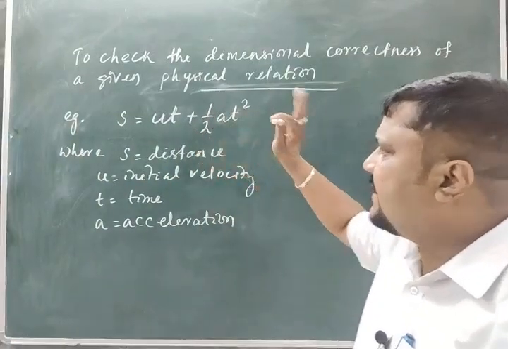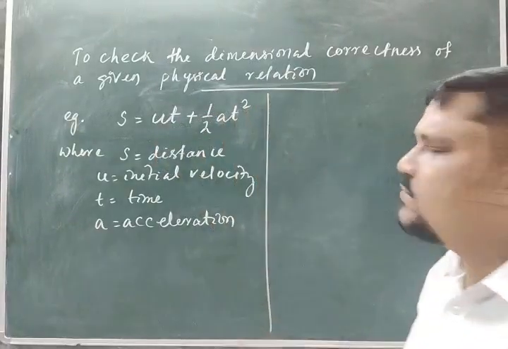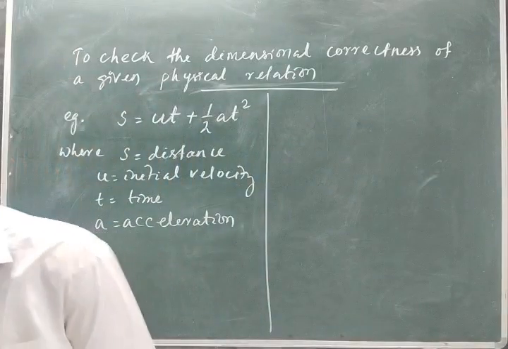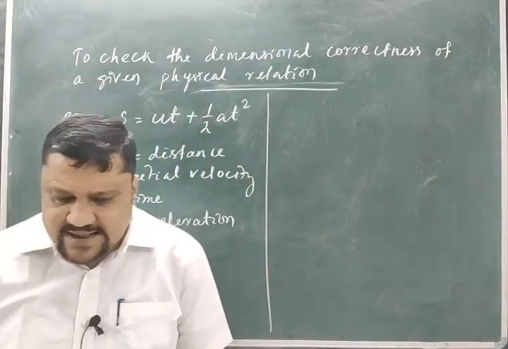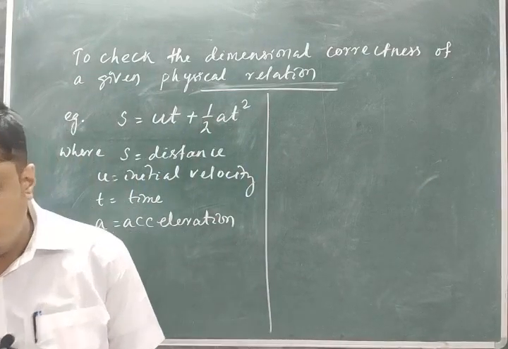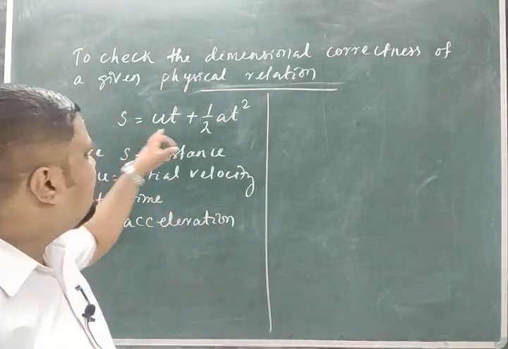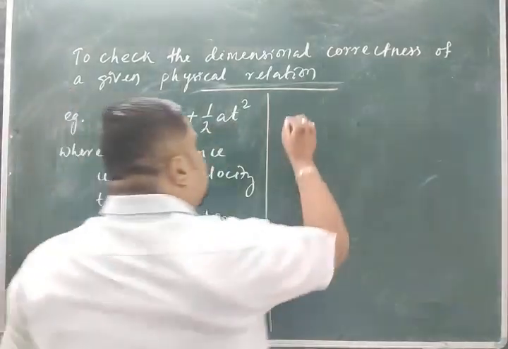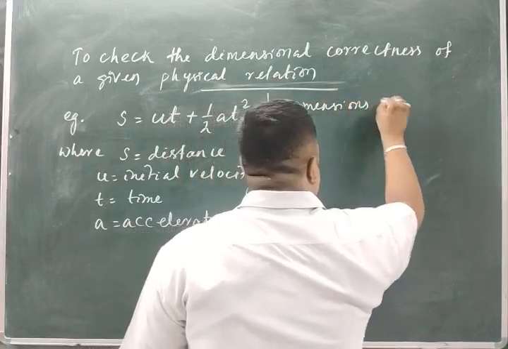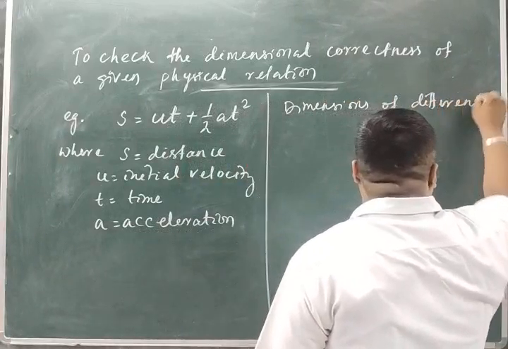So I will check the correctness. Check the dimensional correctness of the relation. To check the dimensional accuracy of the equation, first we will find the dimensions of different terms.